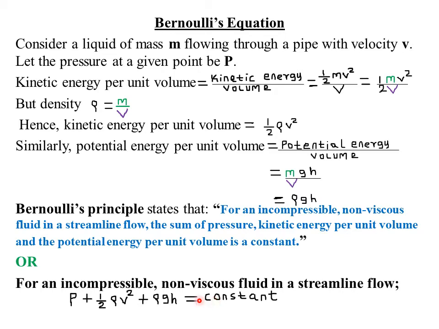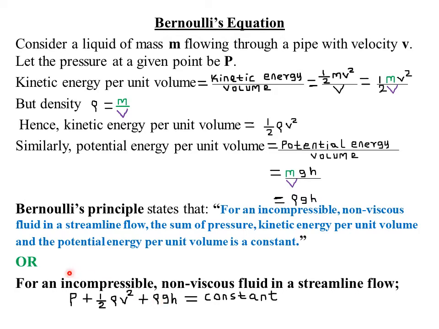That is, the sum of the pressure, kinetic energy per unit volume, and the potential energy per unit volume will be the same throughout the flow of that fluid. That is what this statement means.